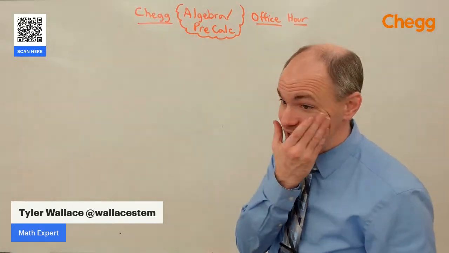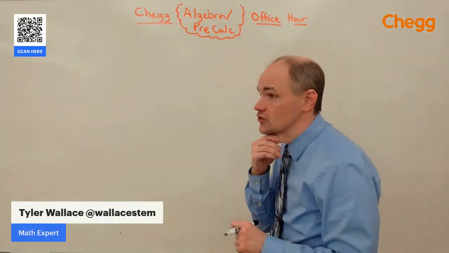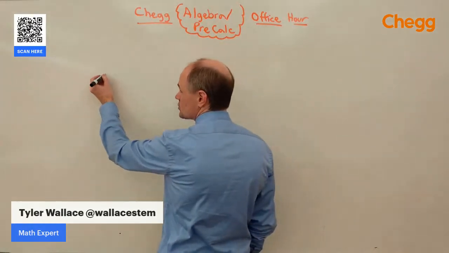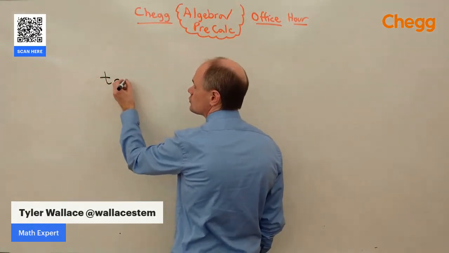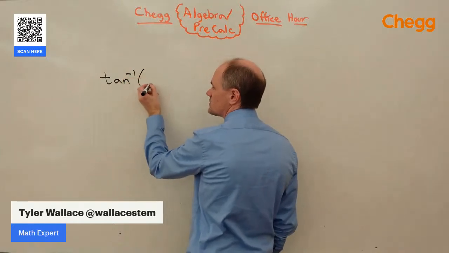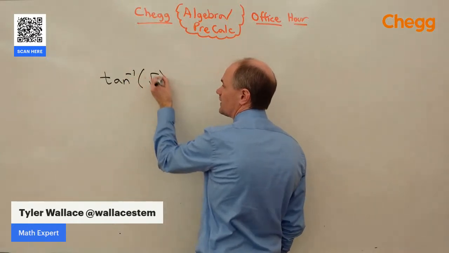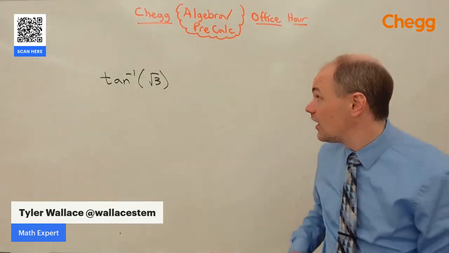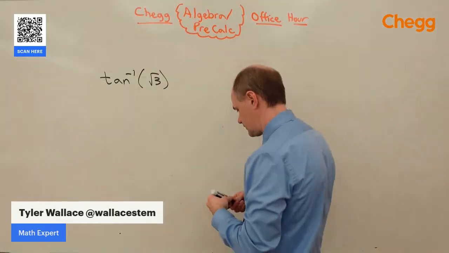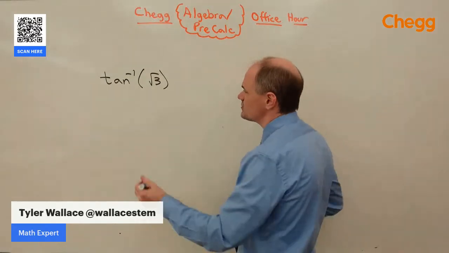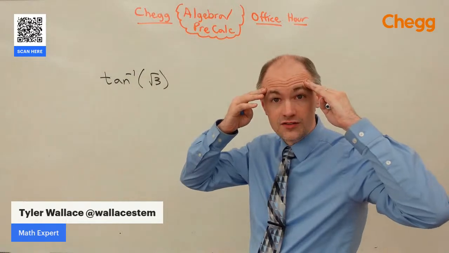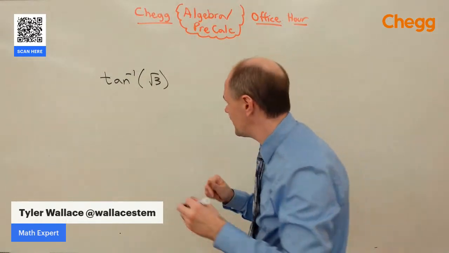But the question came up is, how do we find the exact value of inverse trig functions? Well, it depends. Is it a point that we actually know the solution to? For example, the tangent inverse of the square root of 3. Square root of 3 is a point that we know about on the unit circle. I like to think with tangent because tangent's a little hard for me to get my brain around. I'm really good with sine and cosine, but tangent's always a tricky one.